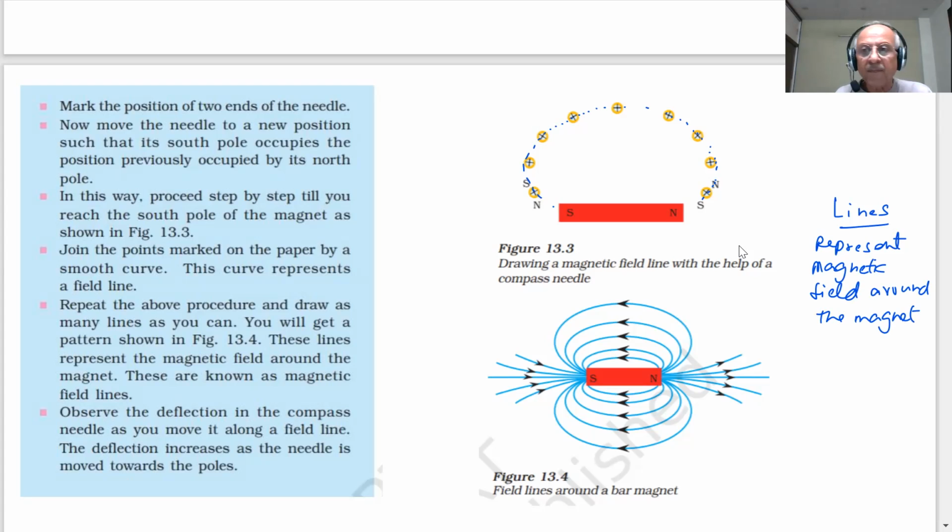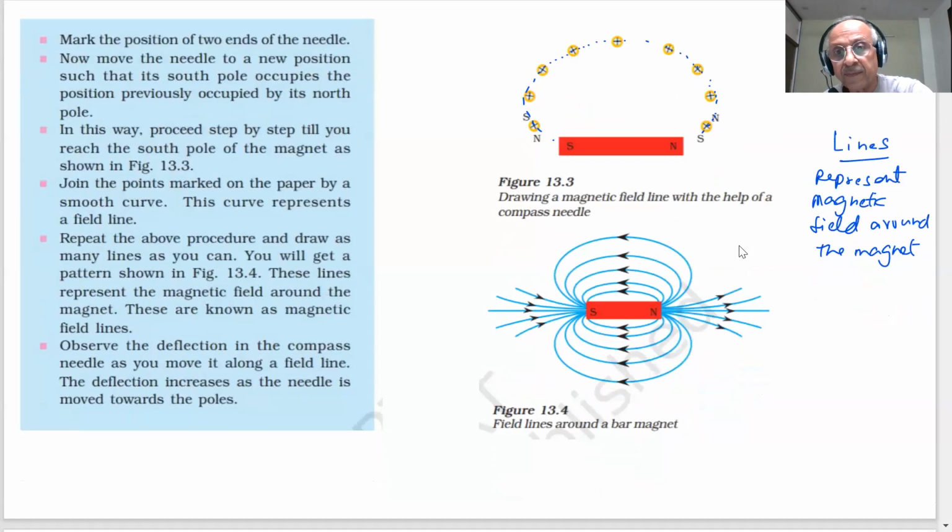So what have we drawn? Magnetic lines of force. What we are drawing is magnetic lines of force. Magnetic field is a quantity which has both direction and magnitude. The direction of the magnetic field is taken to be the direction in which the north pole of the compass moves. It is taken by convention that the field lines emerge from the north and merge into the south. Note the arrows indicated. Here is a picture of that: field lines around a bar magnet.